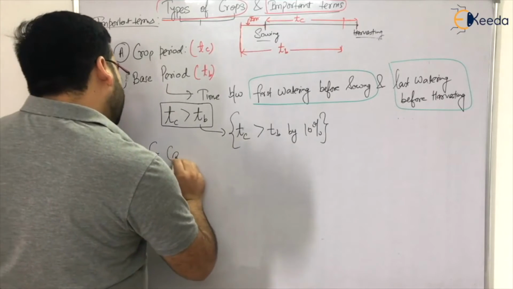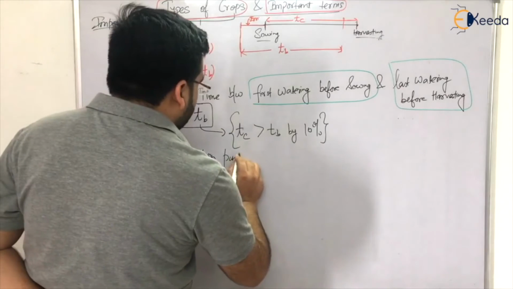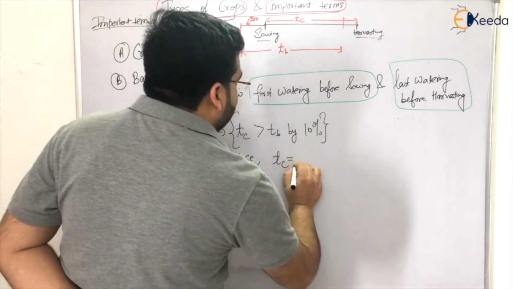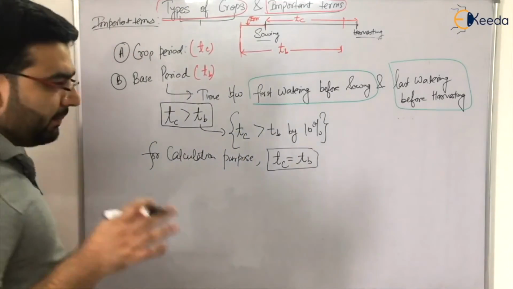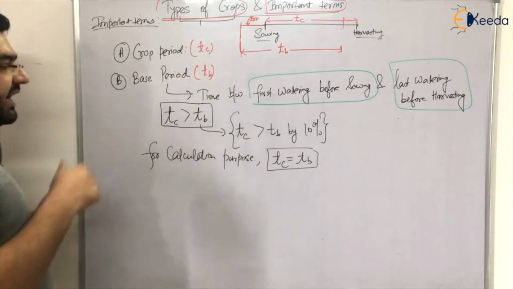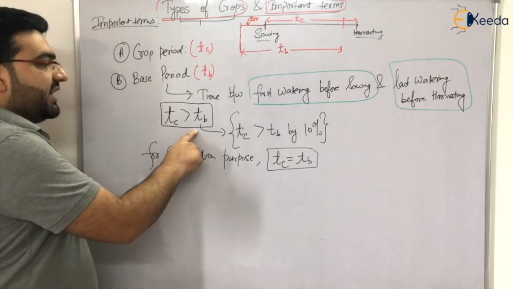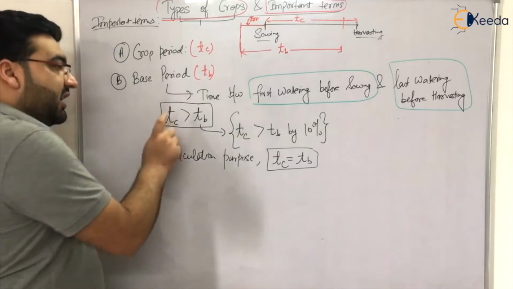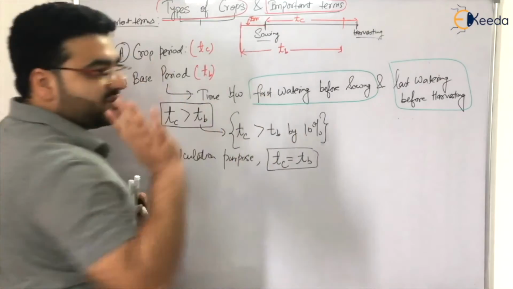But for calculation purposes, we generally take crop period equals base period. But suppose in an interview or even in the GATE examination, a question comes asking which of the following is correct, and this relation is given to you. If it is given TC is equal to TB, no, this is not exactly correct. The exact value is that TC is greater than TB by 10%.